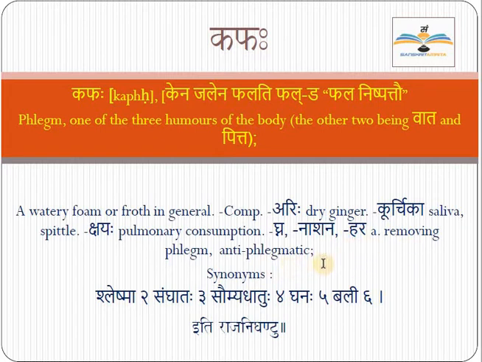Right? Some new words are created. So some compounding words you can see here. You can join them and have new words. Now synonyms of this kapha, students: श्लेष्मा, संघातः, सौम्य धातुः, घनः and bali. These are the synonyms of kapha.